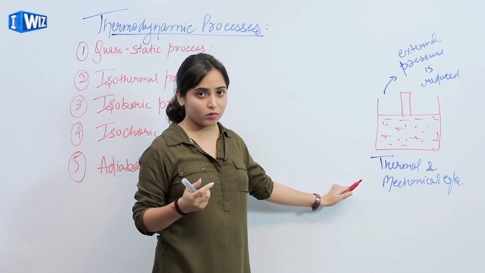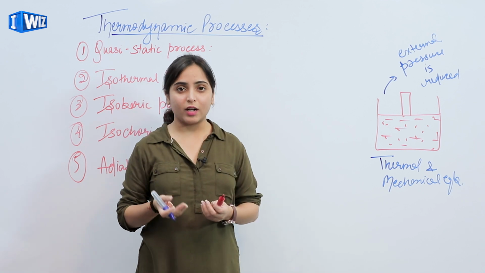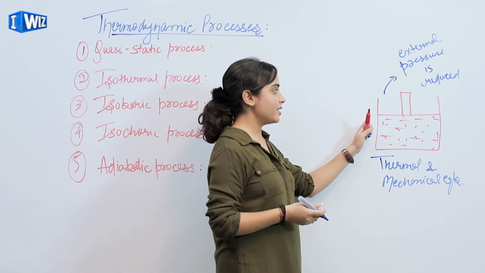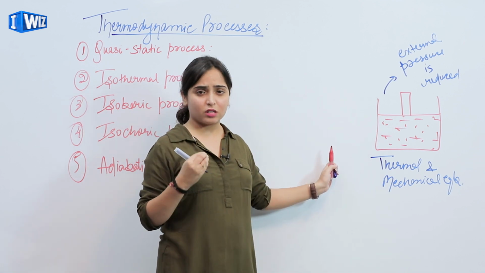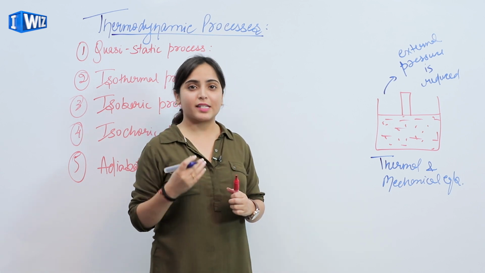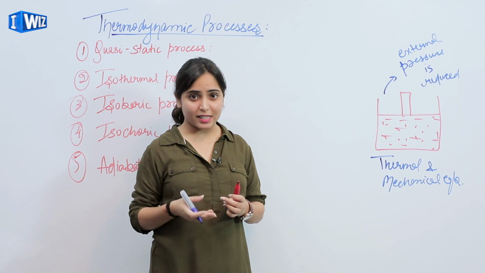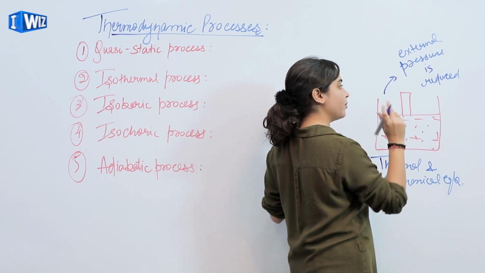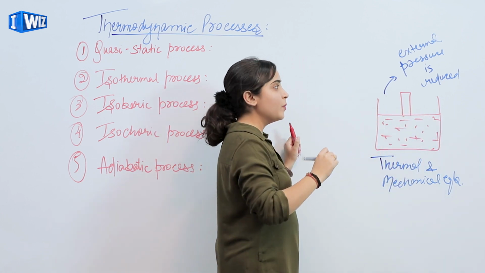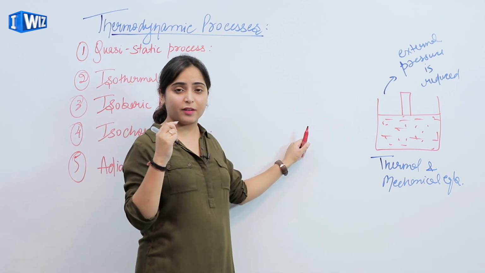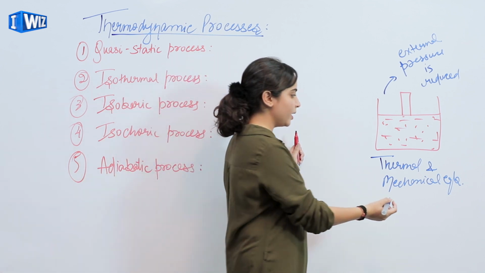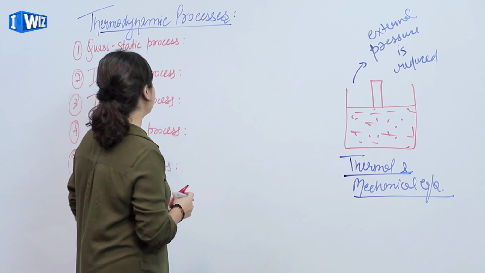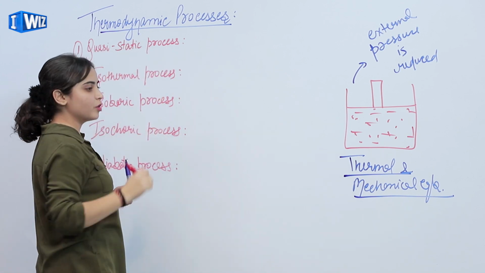It will face a non-equilibrium stage, and dealing with a non-equilibrium stage is much more complicated. So we say that the system changes its state in such a slow manner that in every step it behaves like it is in equilibrium. That means जब external pressure हम reduce करेंगे तो piston move होगा, तो वो इतना slow move होगा, इतना infinite amount से move होगा कि जो equilibrium है, thermal and mechanical equilibrium, is not disturbed. So such types of processes are called quasi-static processes.